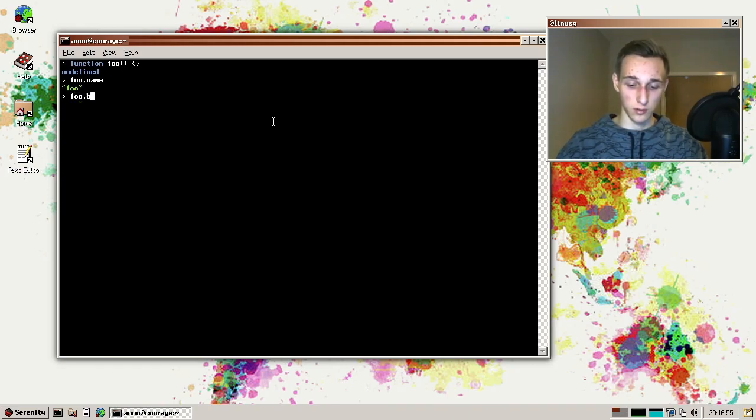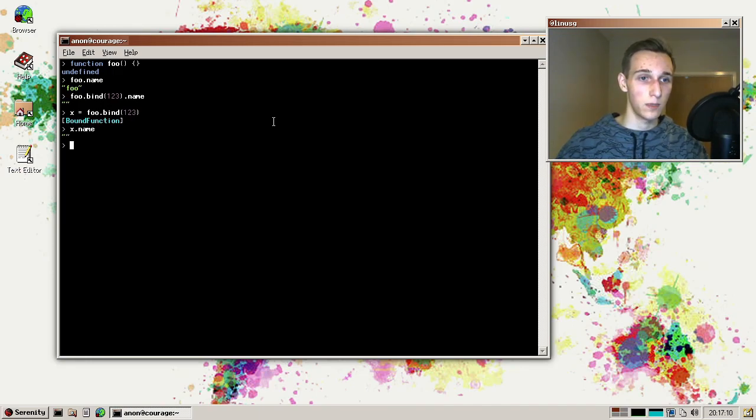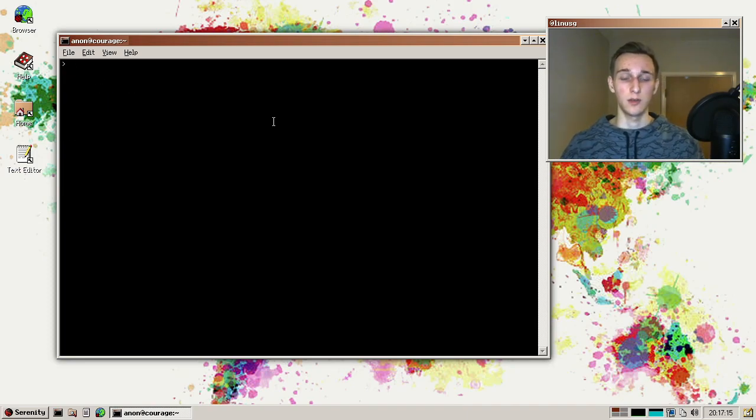So foo.bind to whatever value, and then the name of that. That didn't work. Not sure why that's not working now. Either way, they just changed it so that the same applies in Shadow Realm, basically.